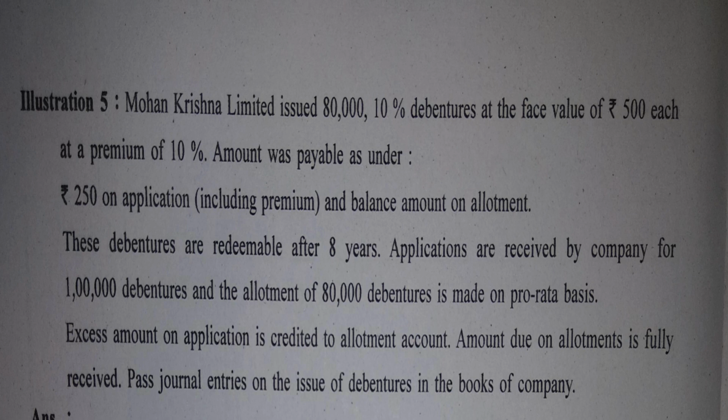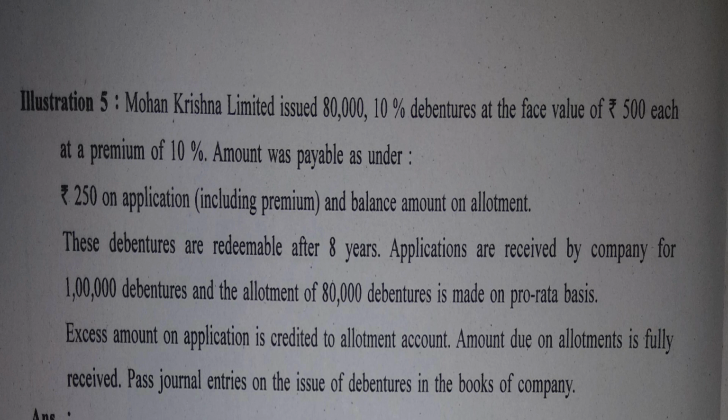So out of 500, 200 is with application. So obviously 300 is with allotment. And also 50 rupees premium is called up with application. So this way 550 rupees is completed. These debentures are redeemable after 8 years.